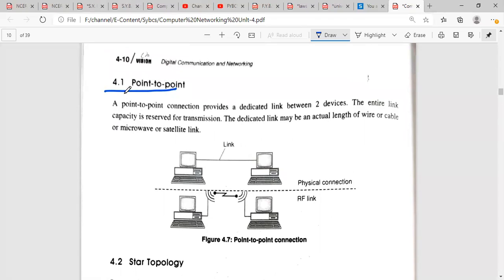Okay, so in point to point communication, we are actually going to connect two devices with the help of wired or wireless transmission medium.